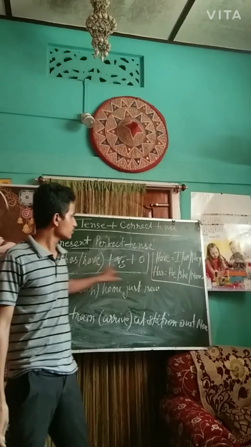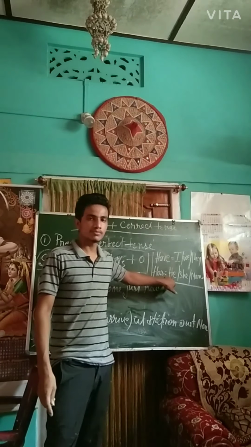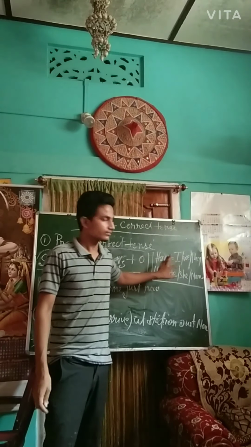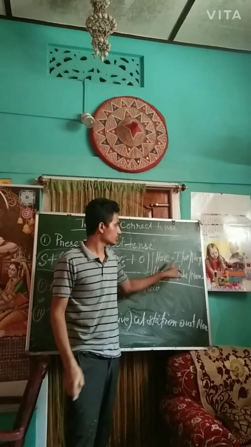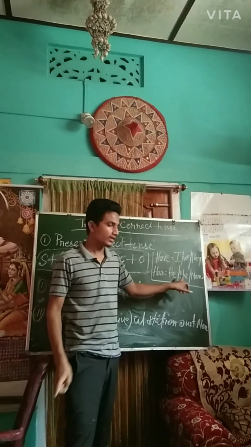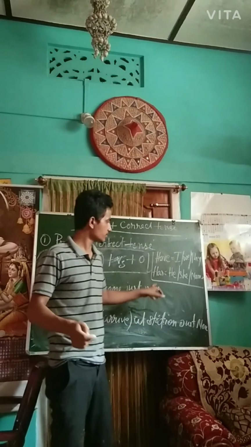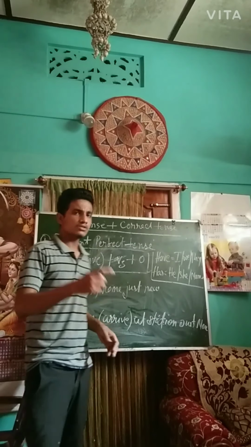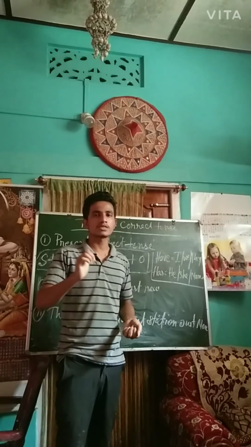So has we use with he, she and a name, because these are third person singular, and have we use with I, we and they. Okay? So you can remember this one. Have we always use with I, we, they, and has we use if the noun is he, she, name, because these are third person singular. In third person singular we use has. Okay? So before doing this example, you must know what is present perfect tense.